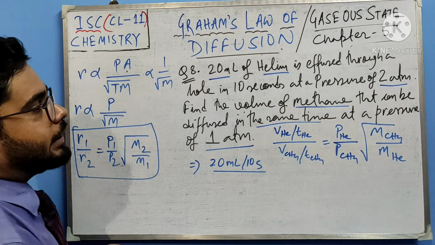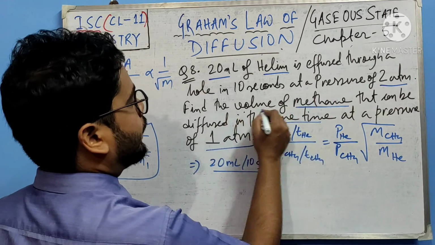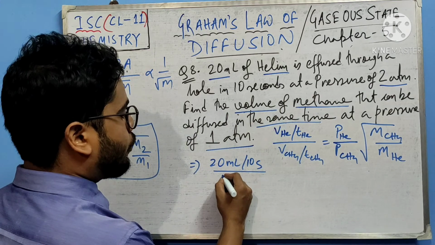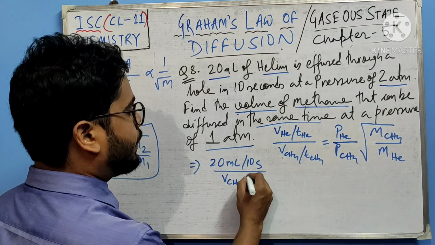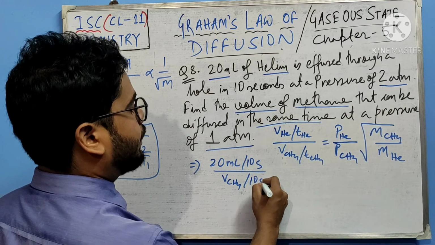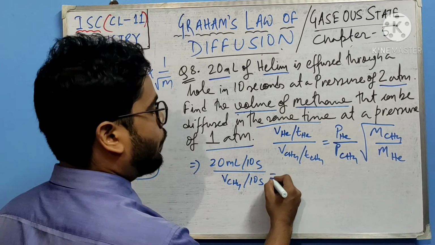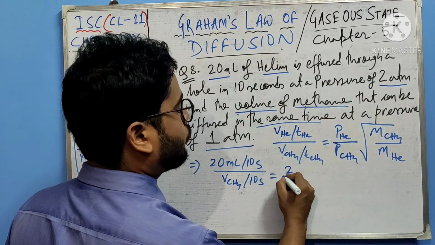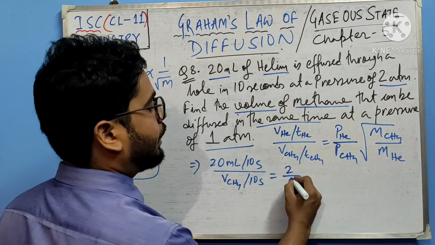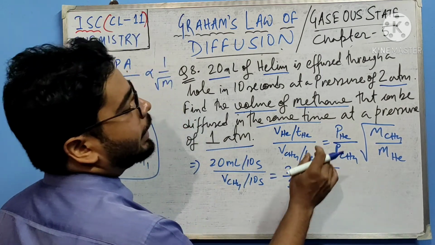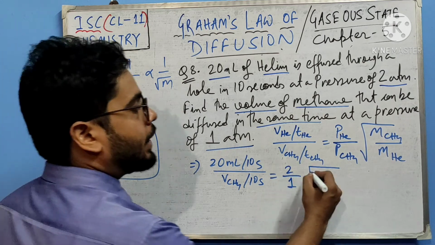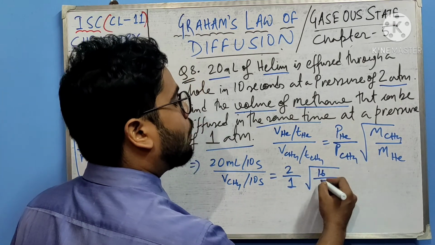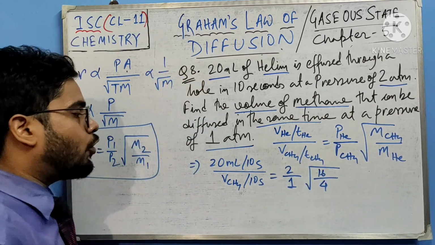Now you have to calculate the volume of methane, so I keep it as it is, with the same time of 10 seconds. Now P helium by P methane: P helium is 2 atmospheric pressure, P methane is 1 atmospheric pressure. Molecular mass of methane is 16, 12 plus 4, and molecular mass of helium is 4.